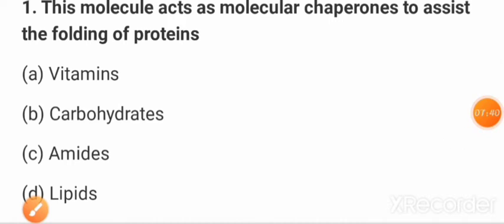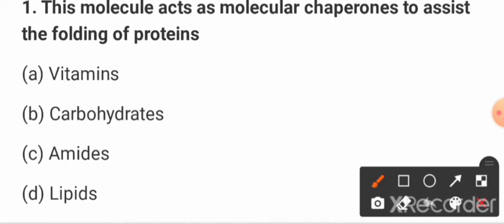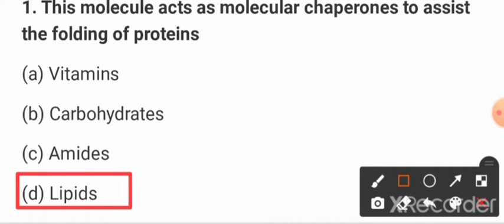Then next question, friends: this molecule acts as a molecular chaperone to assist the folding of protein. Option D, lipids. Lipids are the molecules that act as molecular chaperones to assist the folding of the protein. So option D is the correct answer.